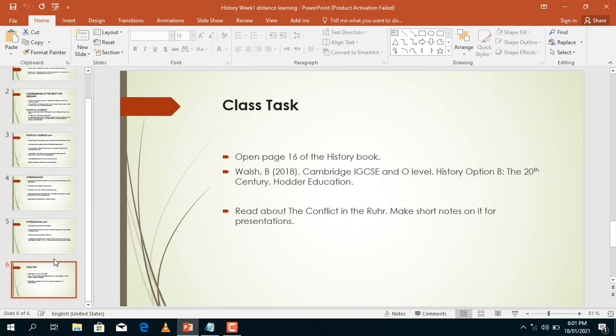Now, in our next class, we'll be looking at the Ruhr, the conflict in the Ruhr. I want you to look at your books. Open page 16 of the history book. Read about the conflict in the Ruhr. When you have read about it, make your own short notes and try to present it to your parents or to anyone you're with. That way you are also building on your presentation skills and note making skills.